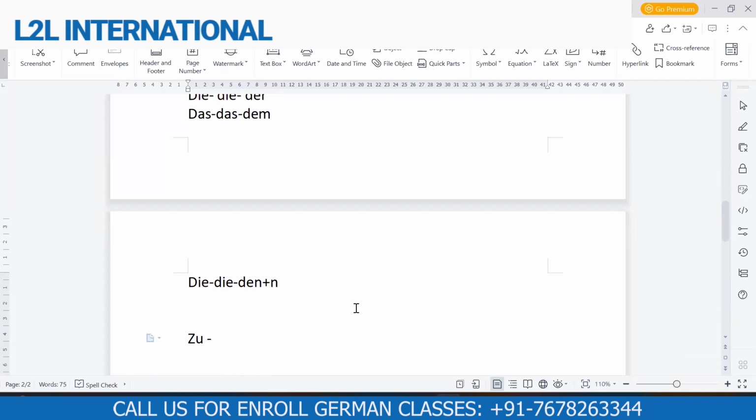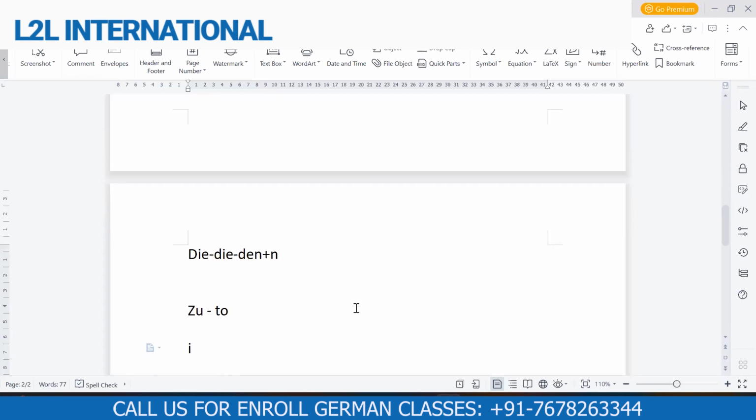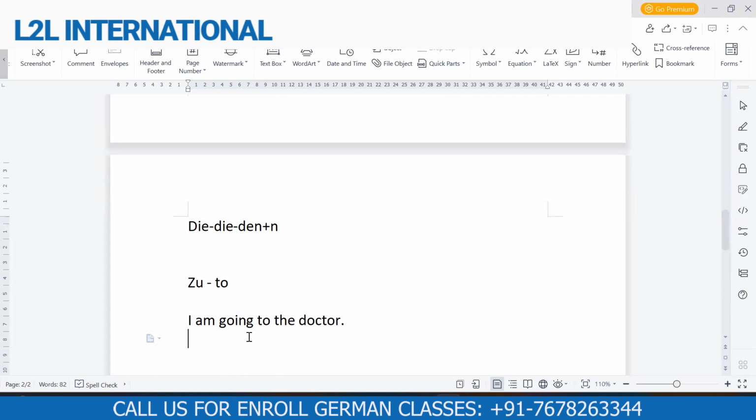The very basic meaning of zu is to, to somewhere. For example, if I have to write, I am going to the doctor. This sentence contains a to, so in dative it will change to zu. So how am I supposed to write it? I would write ich gehe, that is going, zu, and the doctor means der Arzt. This is the basic article of doctor, der Arzt.